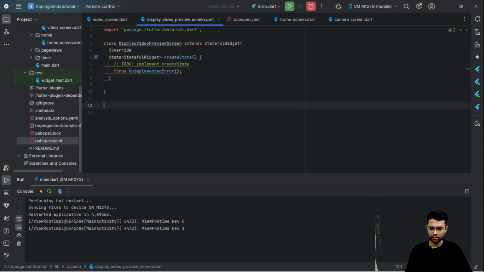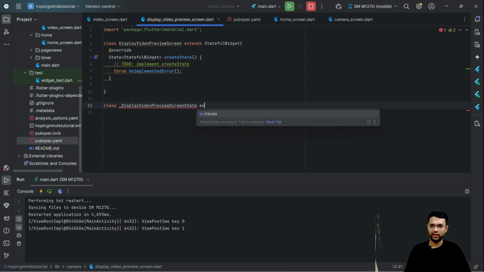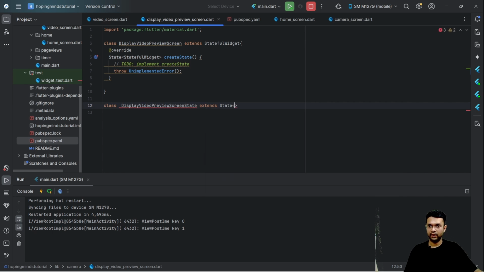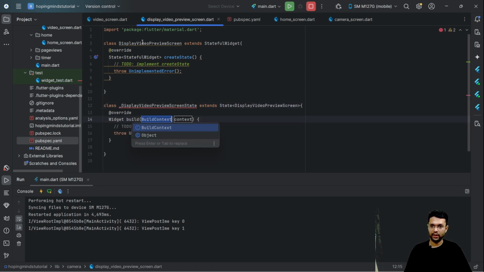our implementation for class display video preview screen state. Well, this state would extend the state class, and then we're going to copy within the triangle brackets, paste it and then implement our build function.